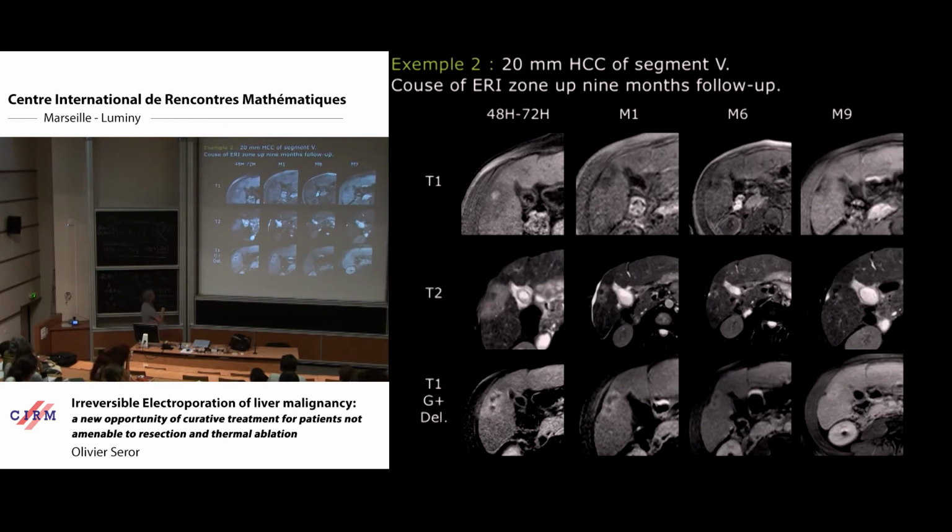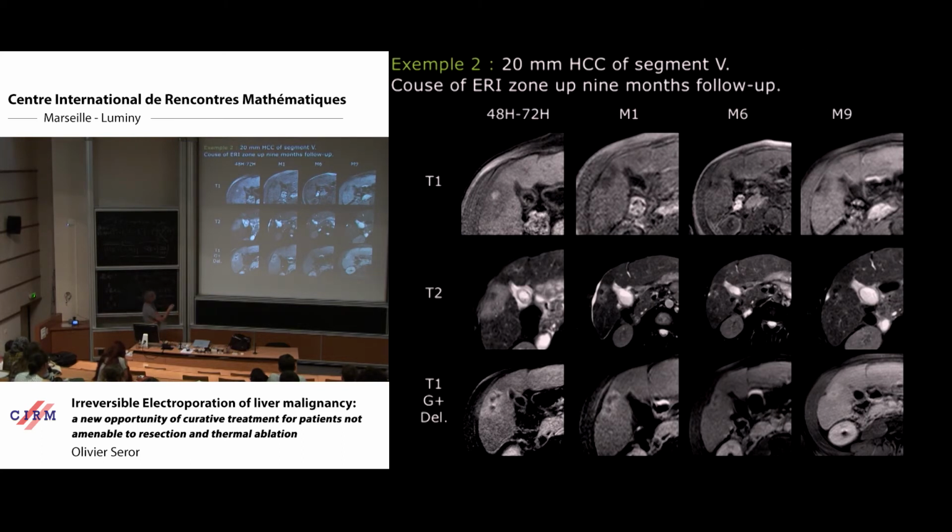So this is another example. Just after the treatment, 2 or 3 days after, the tumor is white on this contrast imaging, surrounded by a larger black area. This is T2. When we inject gadolinium, we can see that the tumor is still necrotic, with no contrast uptake, but the surrounding area starts to be filled by the contrast medium.